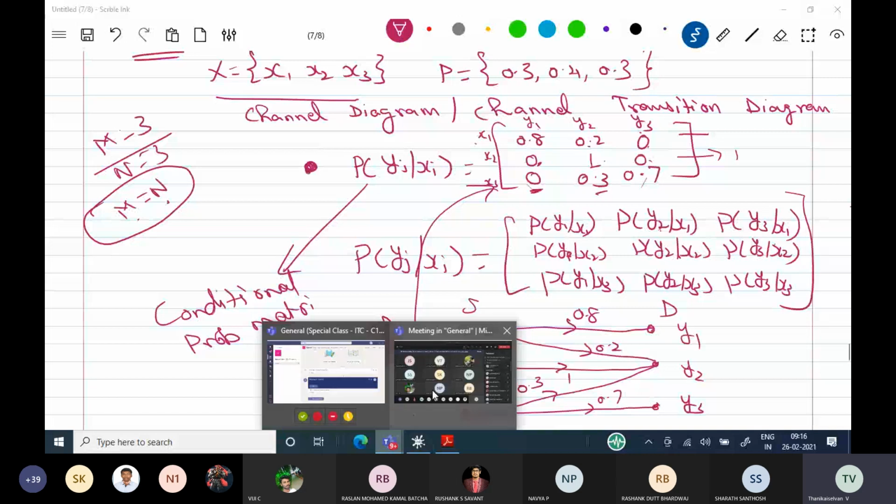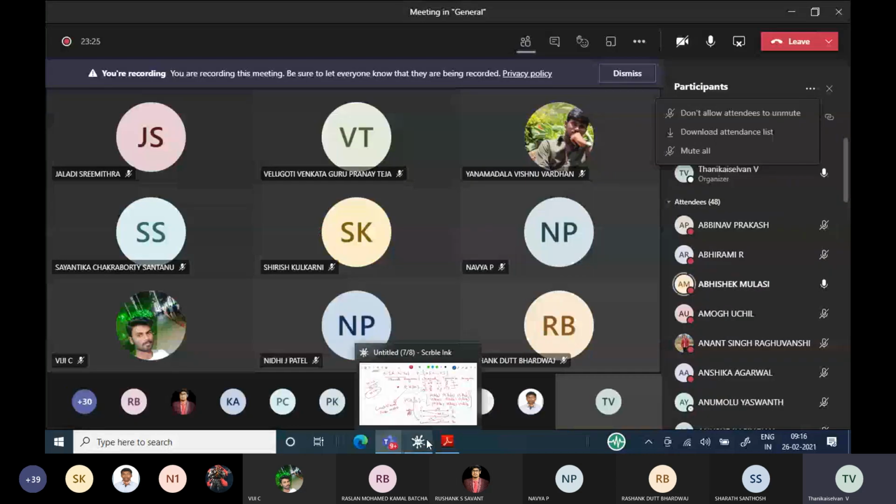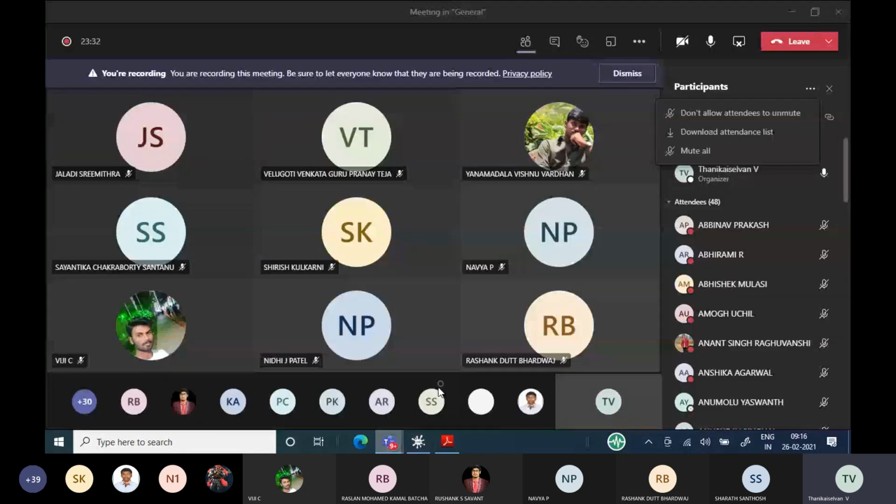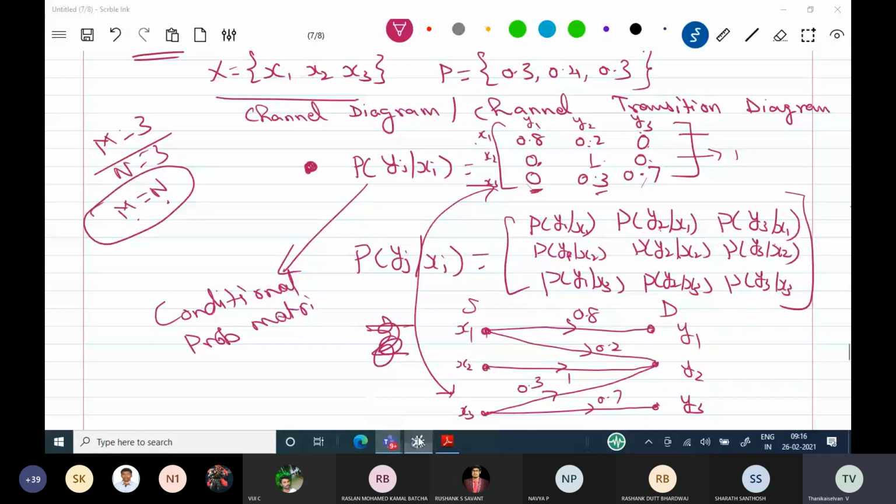All of you understood this, how the diagram can be made, how to write the conditional probability matrix? Students, please respond. Be active in the morning time. Please say yes or no. Yes, sir. We understood, sir. Thank you. I will proceed now.